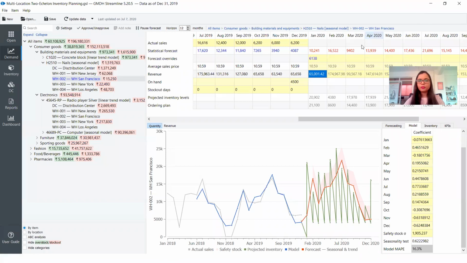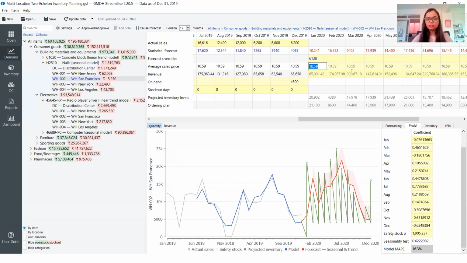All right. Okay, so as I was at the revenue part, we can look at the revenue projections of this data set over here. We can change the revenue if we want, and that would get changed. We can change the forecast overrides. We can say we are now going to do 1,500, depending on the information that we have got from the market. Or we can change the average selling price. In this case, I can change it to 12, and automatically that would be incorporated.